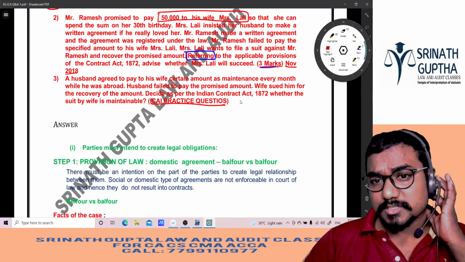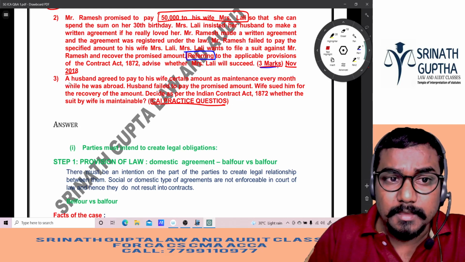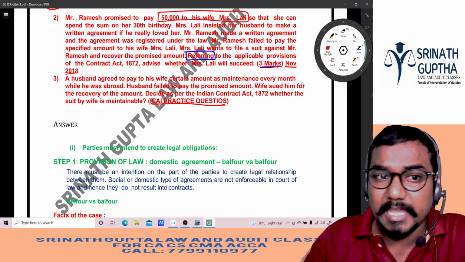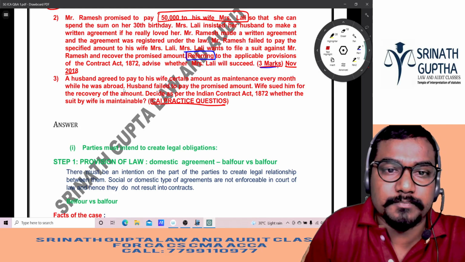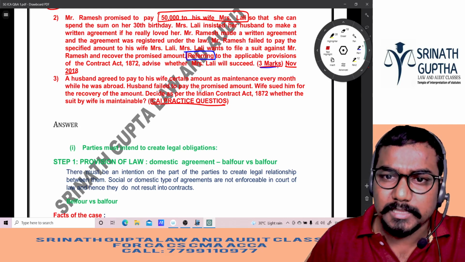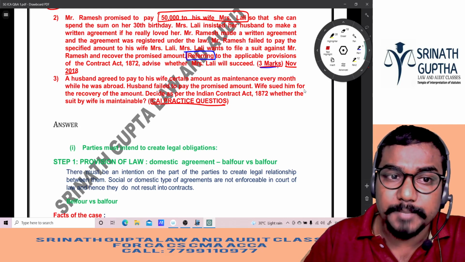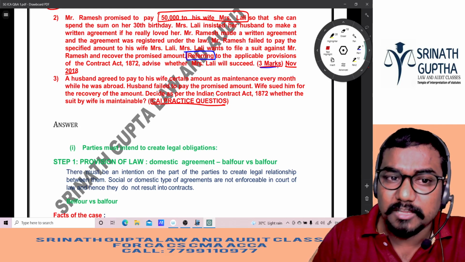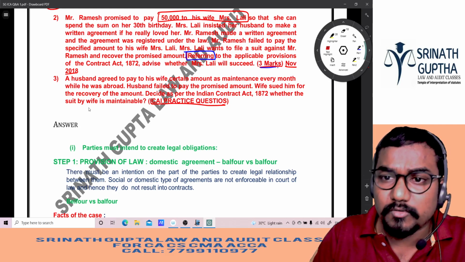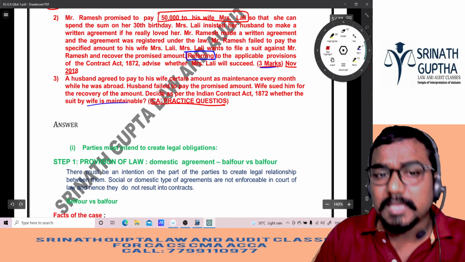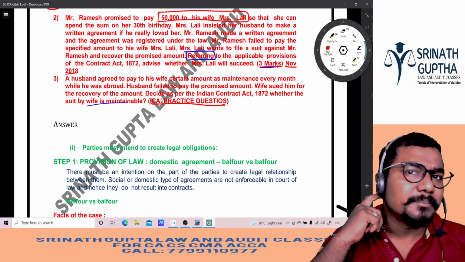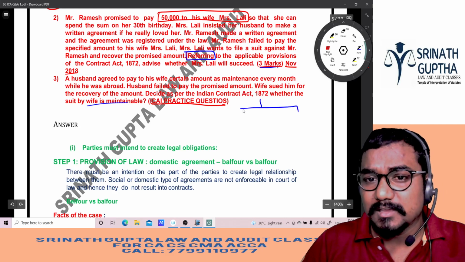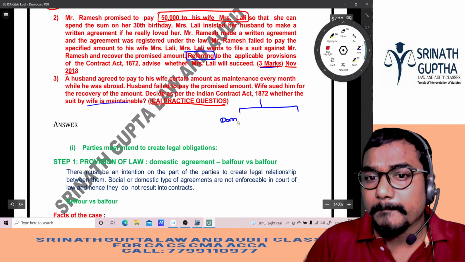Beta, this question, the same question came again. A husband agrees to pay his wife a certain amount as maintenance every month while she was abroad. Husband fails to pay the promised amount. Wife sued him for the recovery of the amount. Decide as per the Indian Contract Act whether the suit of the wife is maintainable. Beta, this question can be answered in 2 ways. One is domestic agreement.